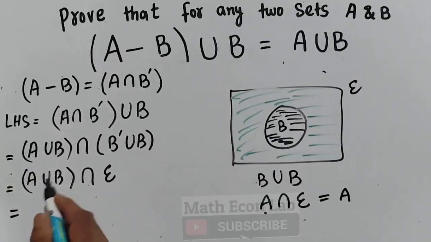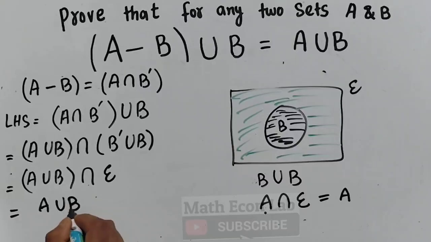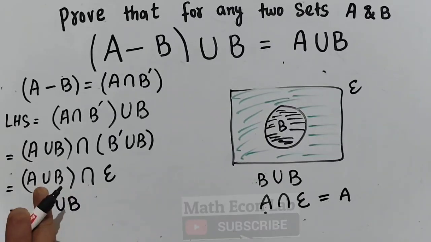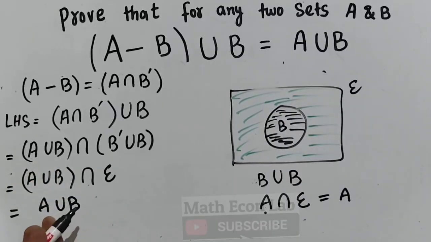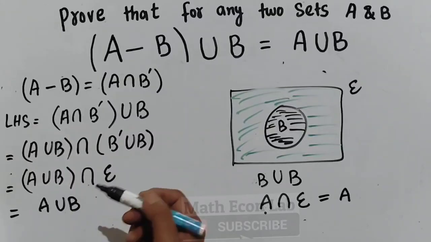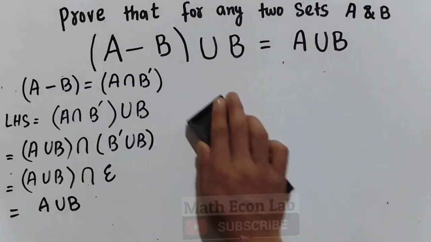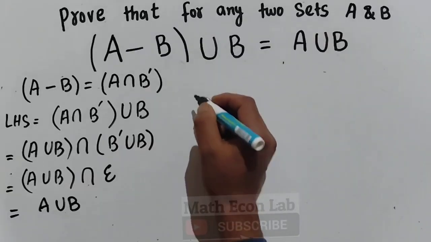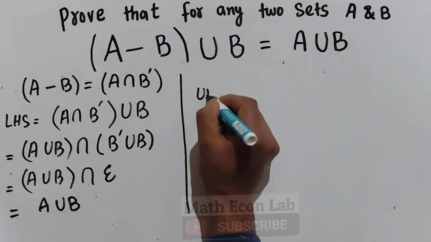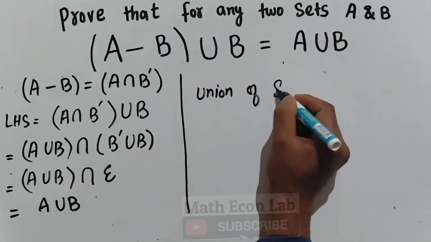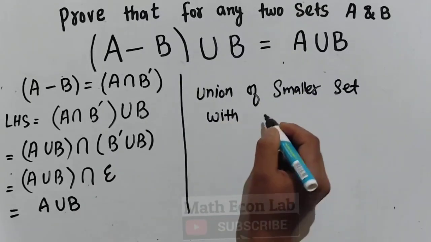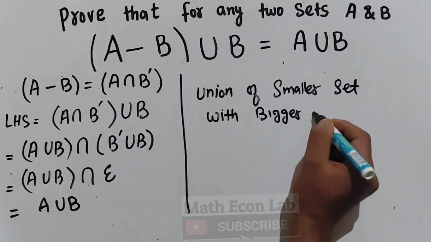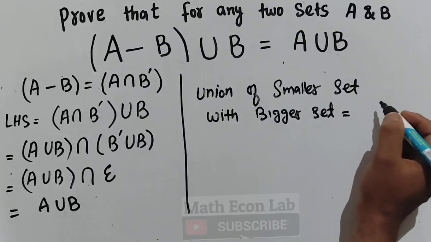Here the result will be A union B. Why? The intersection of a smaller set with a bigger set is equal to the smaller set. So the smaller set is here A union B. Likewise, the union of a smaller set with a bigger set gives us the bigger set. Let me write it here. Union of smaller set with bigger set is equal to bigger set.